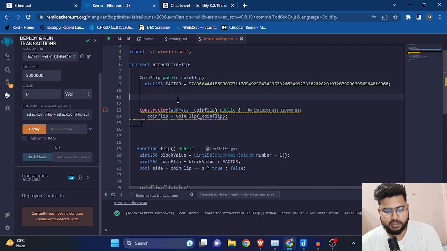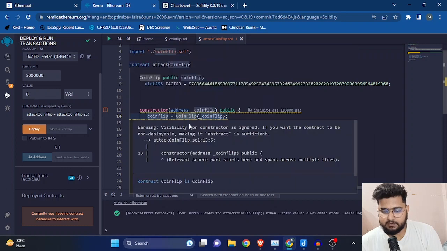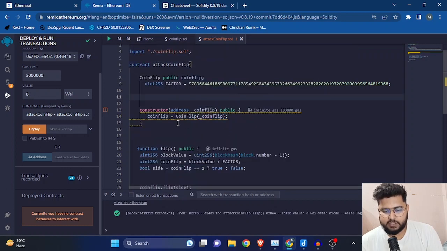The previous contract. So what we are doing here is putting in the address of the main contract, and this is of type coinflip, right? This will basically give the whole ABI, and when the address is combined with the ABI, it will give the contract, right? So we have the contract, and we will save the whole contract into the coinflip variable, which is of type coinflip, right? I hope you guys are understanding it.